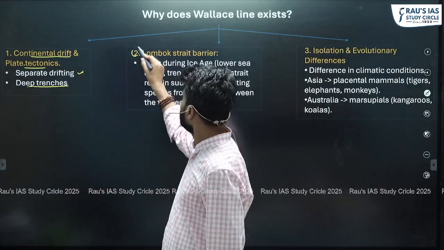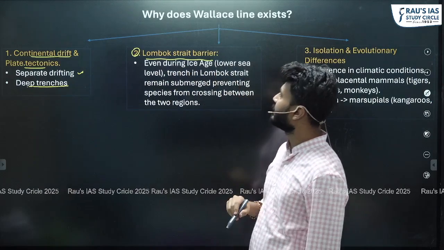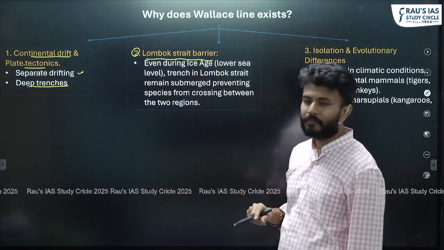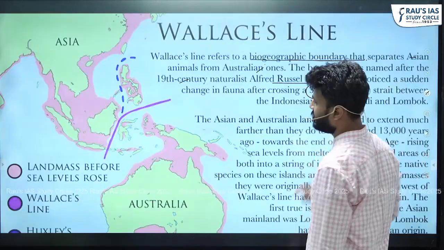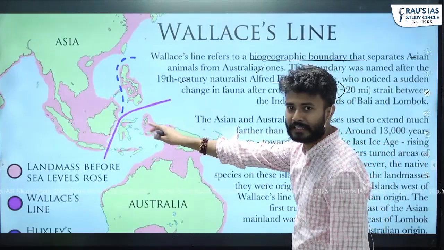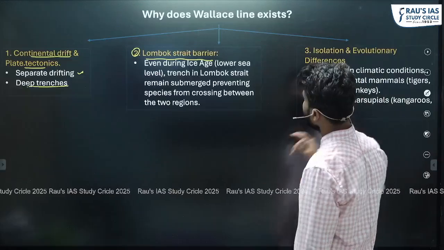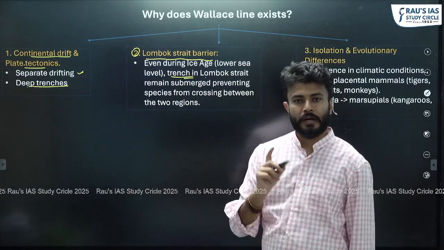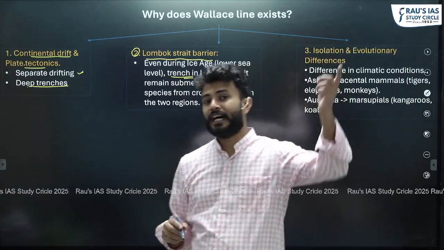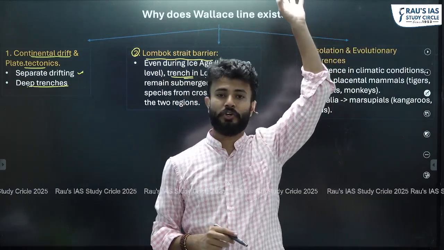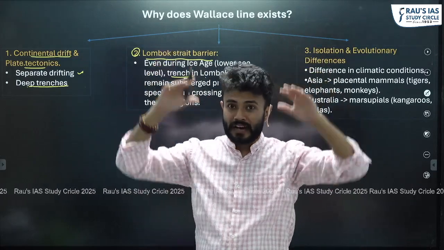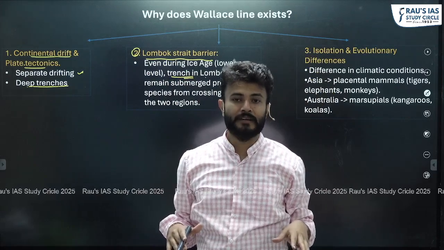The second thing is the Lombok Strait barrier. In this same area, in this strait, the narrow passage of water body, you have a trench. That is true even during the ice ages, going back in the geological time scale, even during ice ages, when the sea level fell very drastically, right?